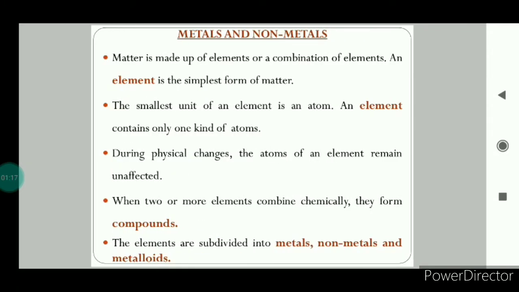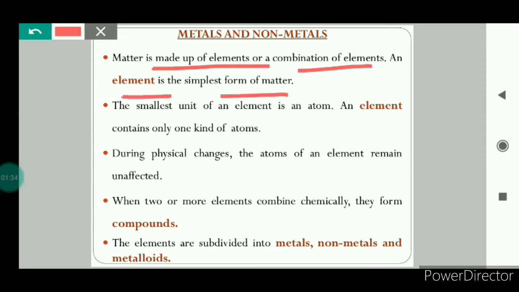Let's start with some important terms. Matter, it is made up of elements or a combination of elements. Matter means anything that has mass and occupies space. An element, it is the simplest form of matter. Okay, and the smallest unit of an element is an atom. It is very important to note that an element, it contains only one kind of atoms. For example, element iron, it consists of only iron atoms.